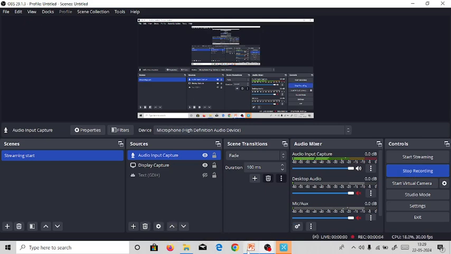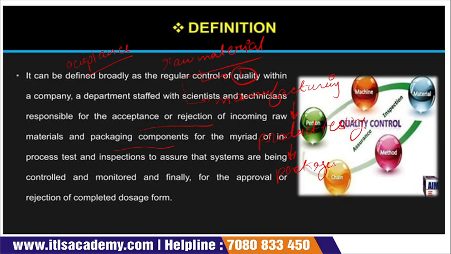Today we are going to discuss the basics of quality control. Quality control is not a single step. Once we have prepared the entire product, we then maintain the quality. We need to maintain the quality at every step, either the selection or acceptance of